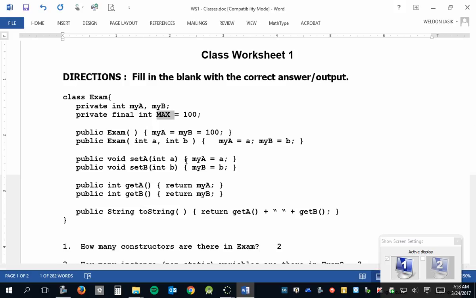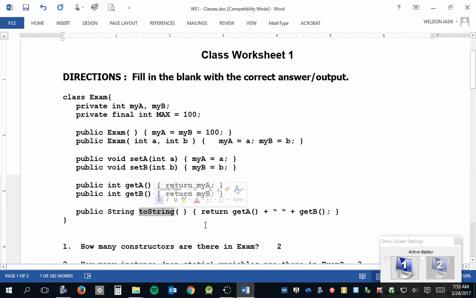Okay? Do get A and get B change what the object stores? No. They do access one of the variables, one of the instance variables. So we call those accessor methods. So we for sure have 2 modifier and 2 accessor. What about the string method? How do you classify that one? An accessor or modifier?